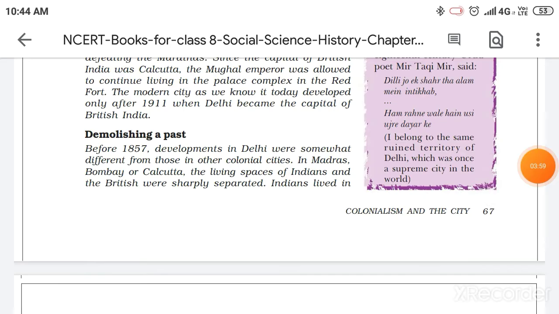Now, before the revolt of 1857, the developments in Delhi were somewhat different from those in other colonial cities. The British considered three cities of India as their presidencies: Calcutta, Bombay, and Madras. The development in these colonial cities and in Delhi was very different. In Calcutta, Madras or Bombay, the British were sharply separated from Indians.